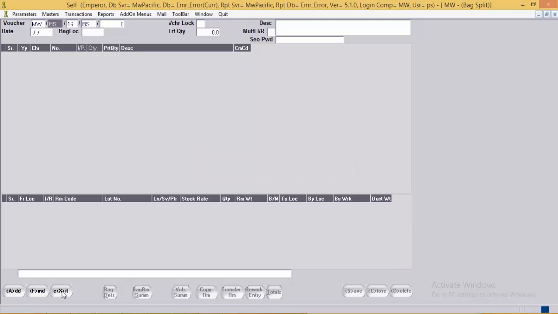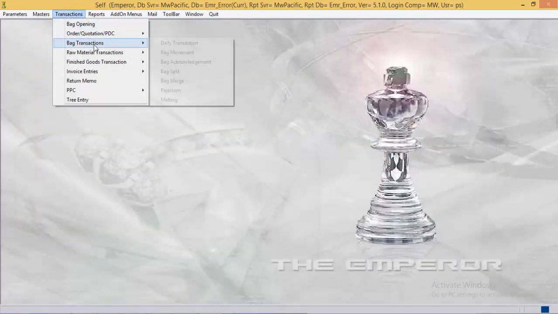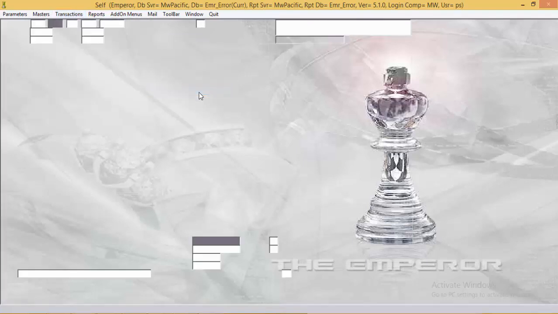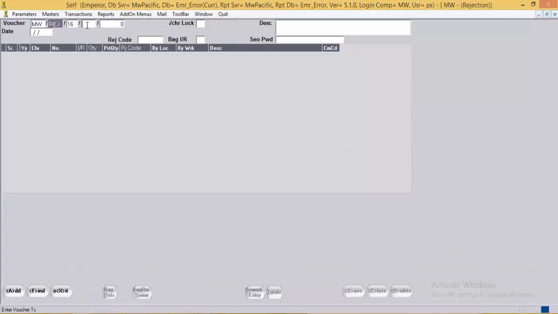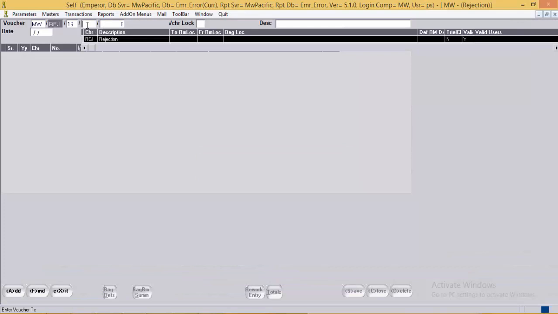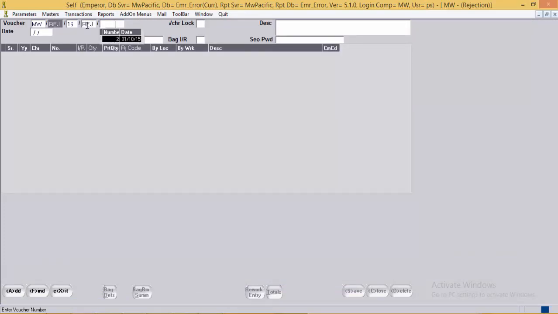Now we will see the next entry, that is rejection. Here is the rejection voucher number, date, voucher lock yes or no, and the description for the rejection voucher.